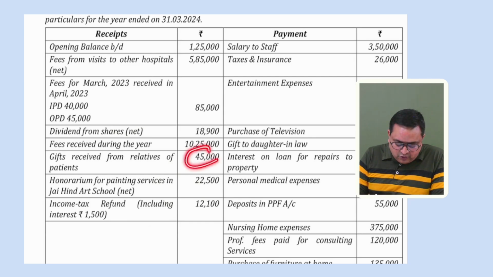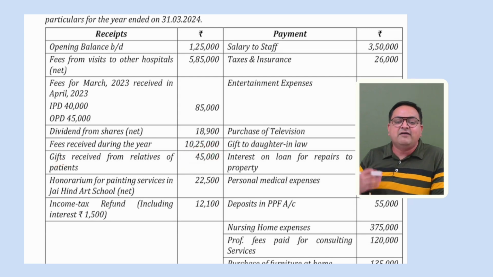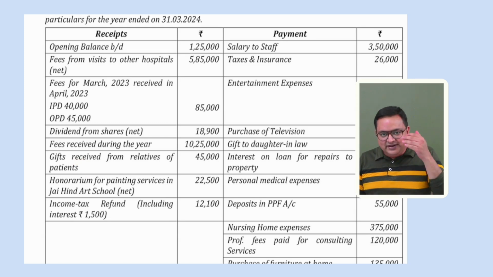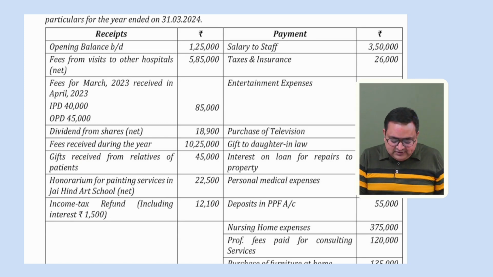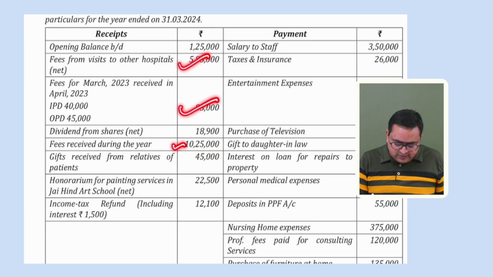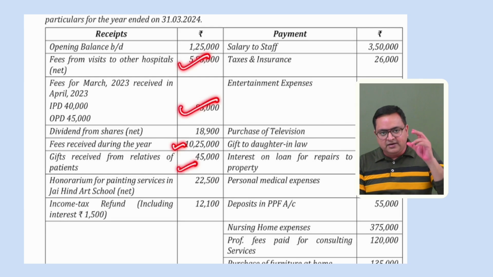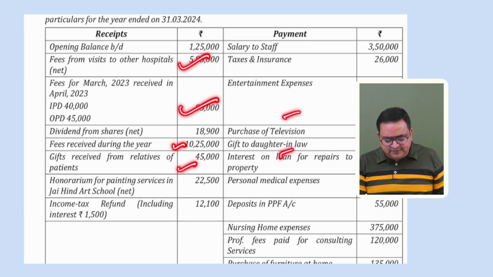So although these are gifts, why have we received them? These are received from the relatives of patients. It means it is during the course of our business or profession. So this will also form part of your gross receipts of the PGBP. So this amount, this amount, this amount, and this amount will be computed as your gross receipts. And whatever expenses are allowed, you can debit those expenses so that you can compute your PGBP. Okay, what else?